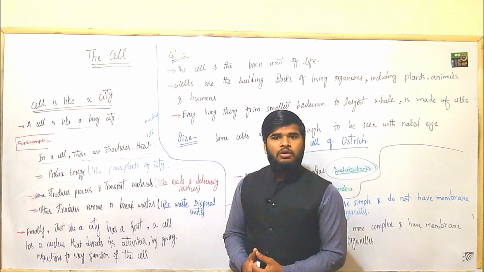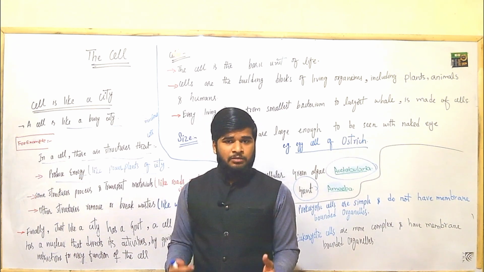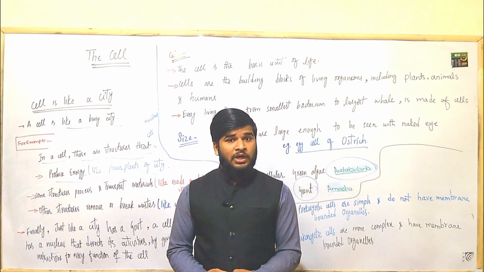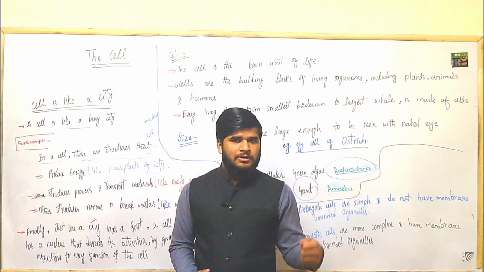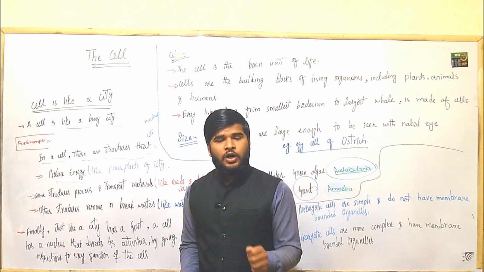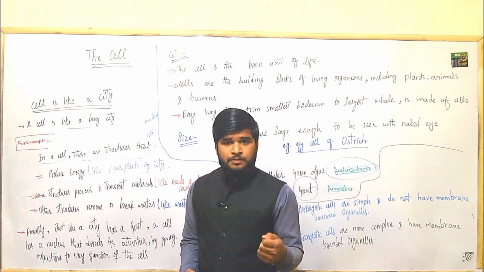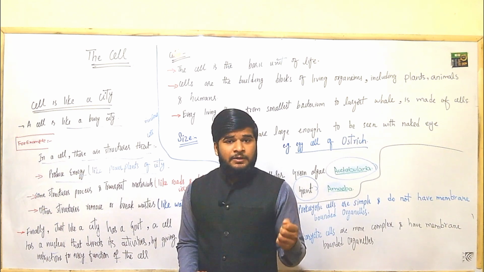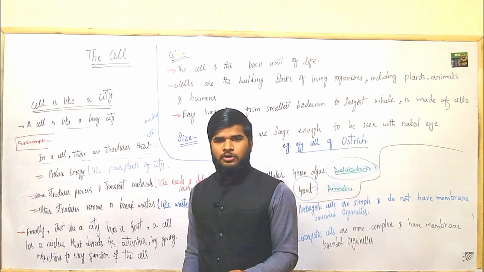Mitochondria. Mitochondria are double membrane bounded organelles that are present in the cell, and they have the capability to produce energy in the form of ATP, adenosine triphosphate. And ATP is the energy currency of the cell. ATP is that thing that is required by our cells to do any function. So ATP is very essential for us, and ATP is our energy currency, and it is produced in mitochondria.